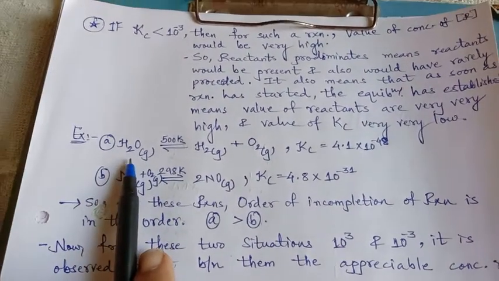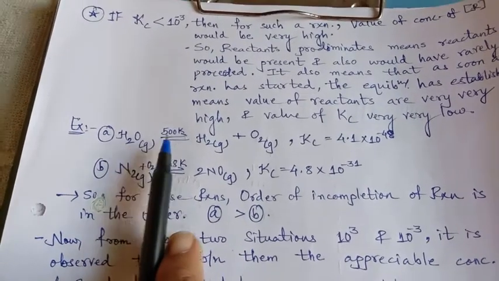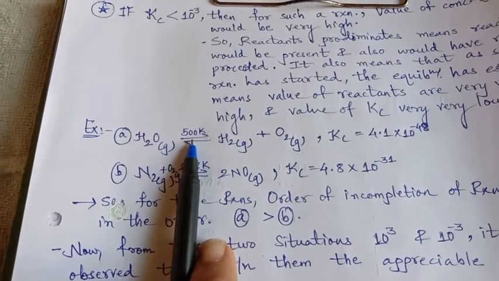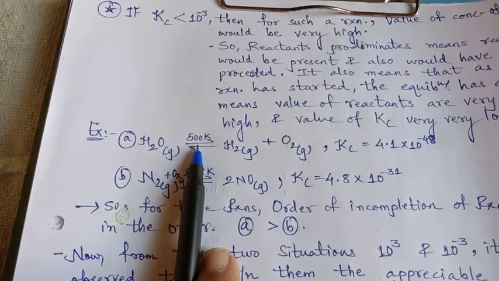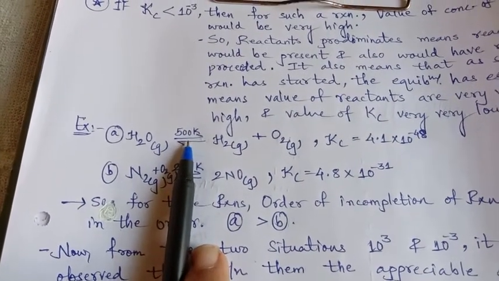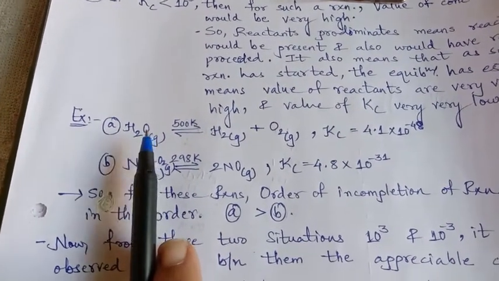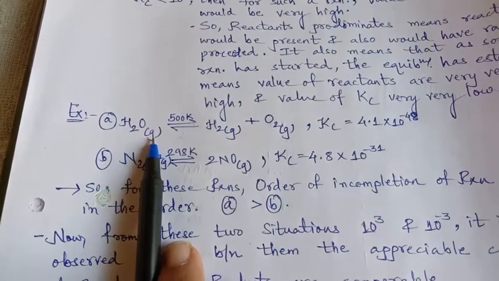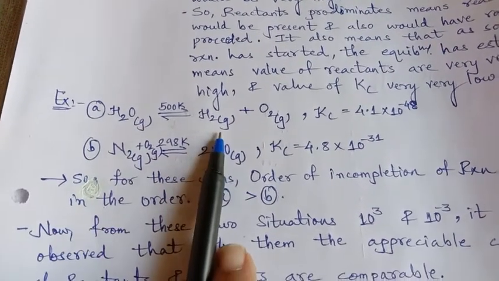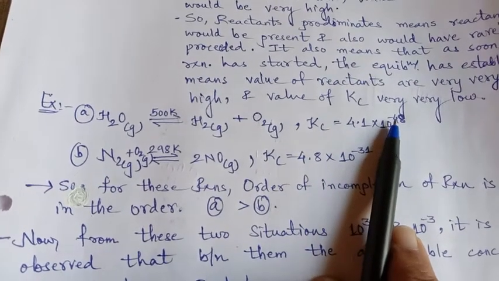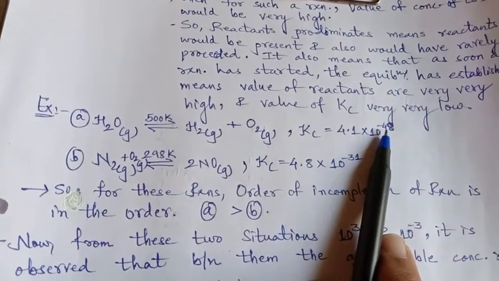Examples of this type of reaction are when H2O gas is heated at 500 Kelvin. Thermal dissociation, not electrolysis, but thermal dissociation will take place. Then hardly any water will dissociate into H2 and O2, where the value of Kc is 4.1 into 10 raised to minus 48, right?